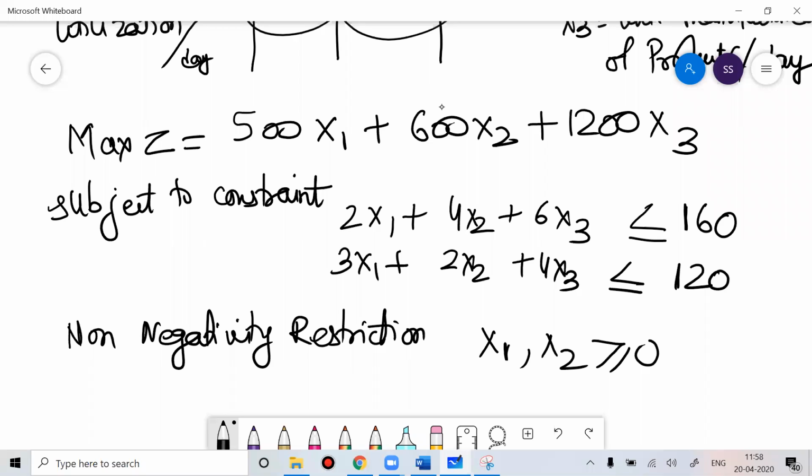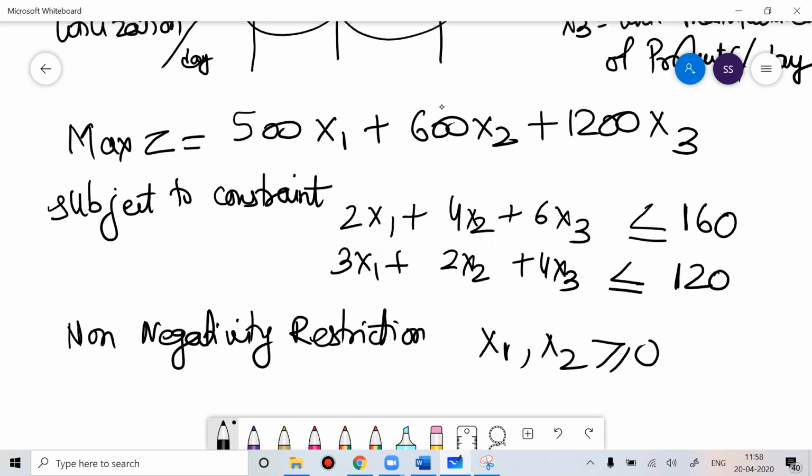So let the first equation be 2x1 plus 4x2 plus 6x3 less than or equal to 160. In that equation I introduce a dummy variable called S1. Why am I introducing that dummy variable called S1? So that the dummy variable can make the inequality an equation. How will the dummy variable make the equation equal?